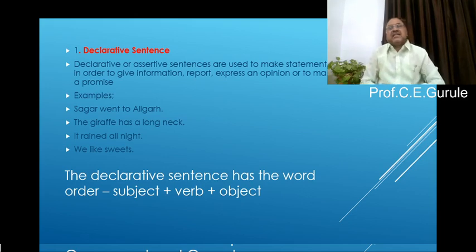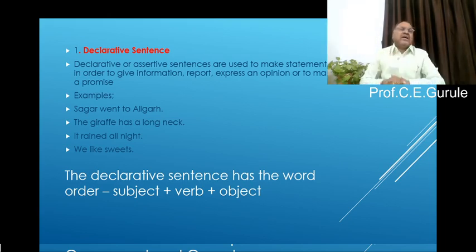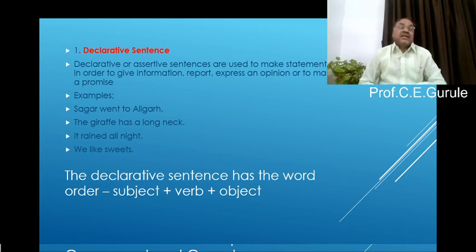What is a declarative sentence? Declarative, or assertive, sentences are used to make statements in order to give information or report, or sometimes you want to express your opinions, or sometimes you want to make promises. But one strict rule is that a declarative sentence always begins with a subject. What is a subject? Subject means the actor or the doer. It can be a noun, proper noun, pronoun, and so on.